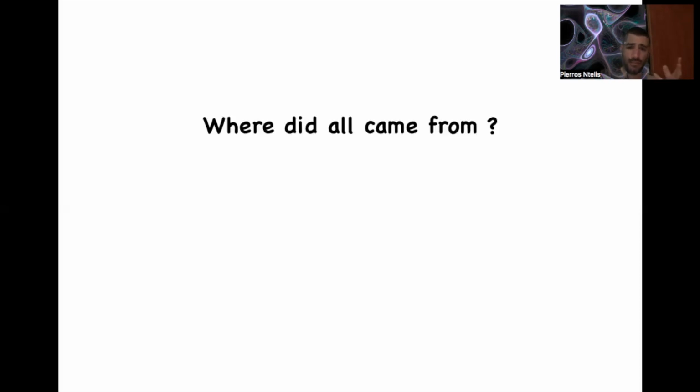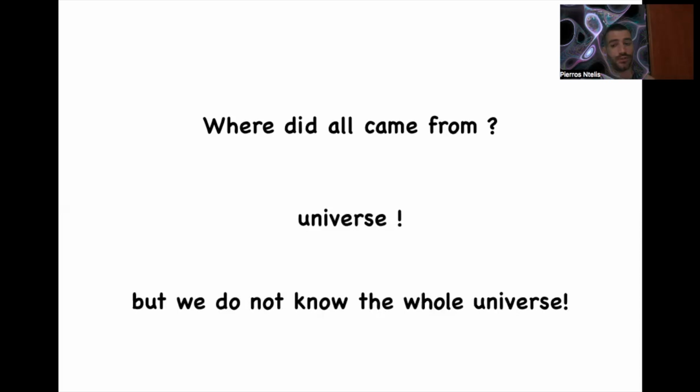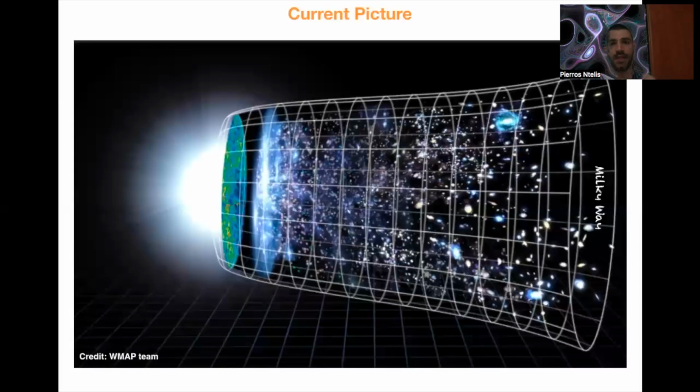But where did it all come from? The universe. However, we do not know the whole universe, and we are here to explore and advance our understanding further. Let's see what the current picture is. This is the current picture. Without words, we have the Milky Way, where we are located, and we see this image with our telescopes. But what's here, we don't know, and currently people are trying to understand theoretically and experimentally.